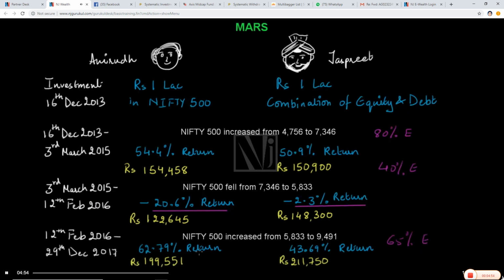During this period, as Nifty surged, Anirudh got a return of 62.79%, while Jaspreet got a return of 43.69%. But due to this portfolio rebalancing, Jaspreet got a better overall return than Anirudh.